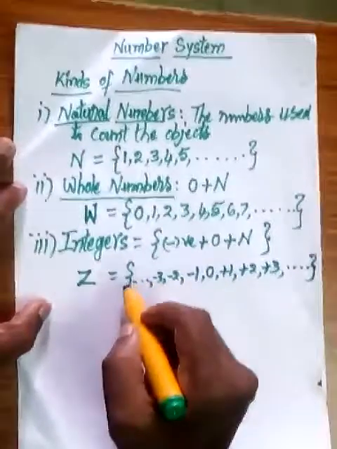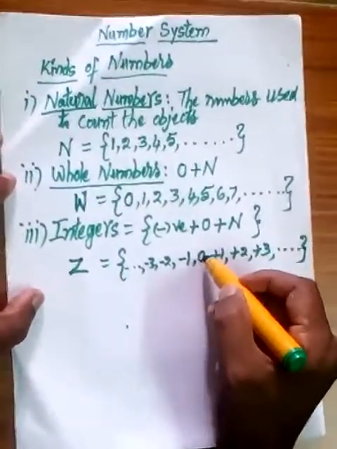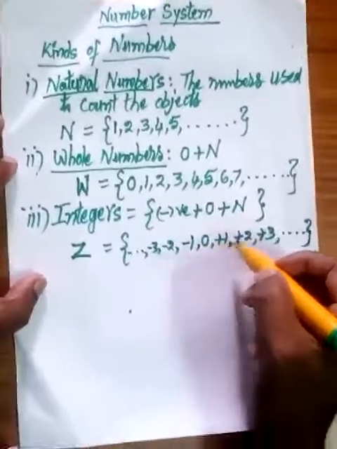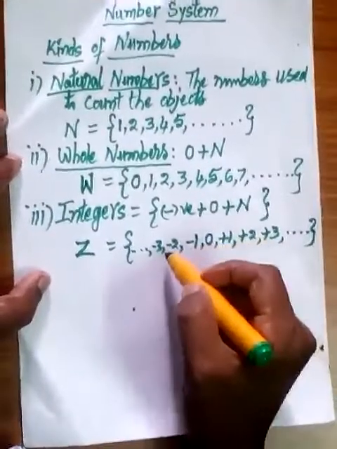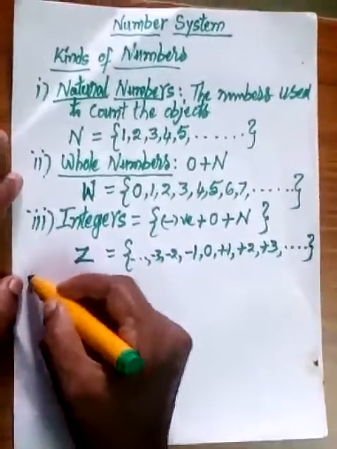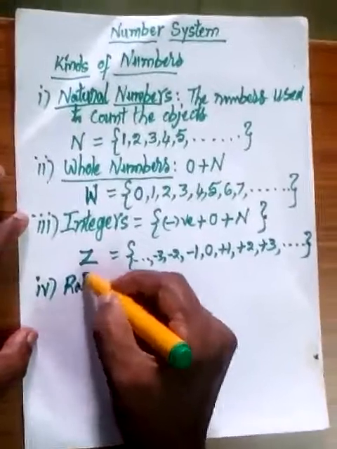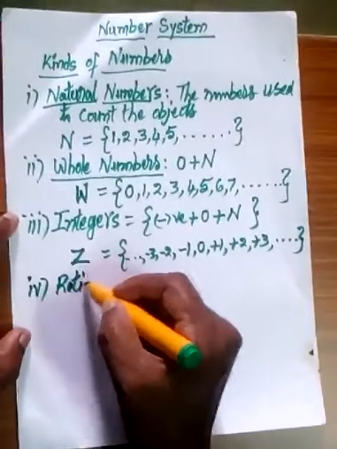There is no ending on the left side and the right side, but in between these numbers we start with 0. On the right side positive numbers, on the left side negative numbers. So this is called the set of integers. And again, the fourth type is rational numbers. Rational numbers.